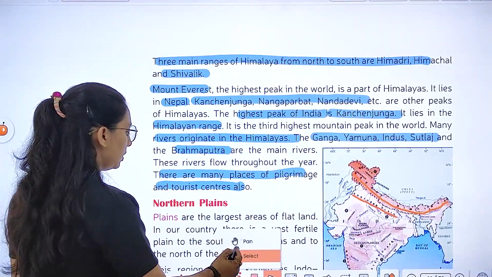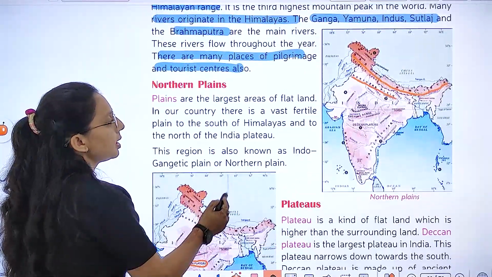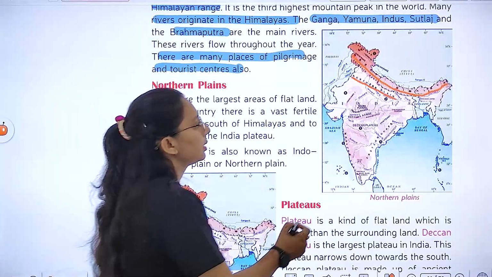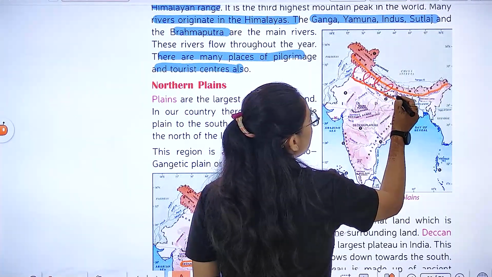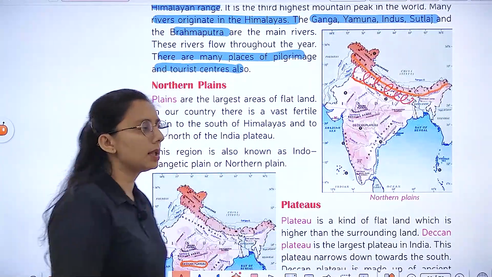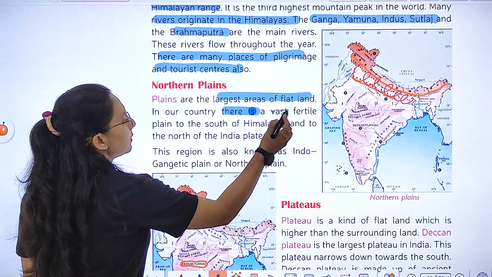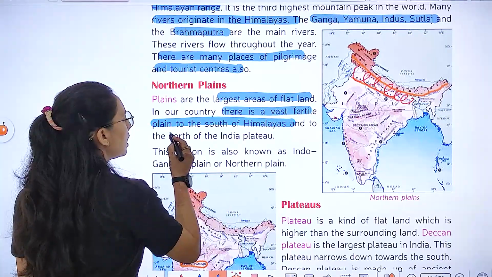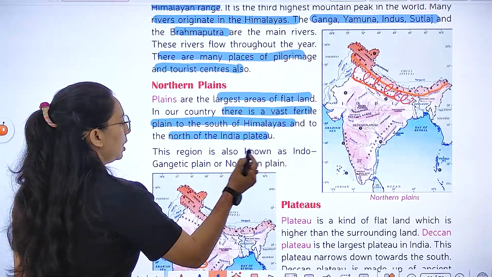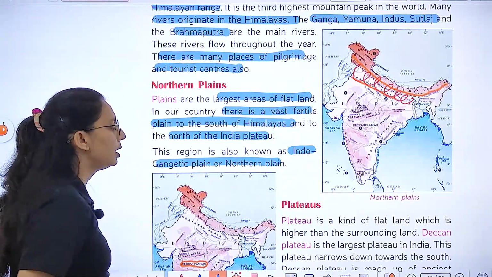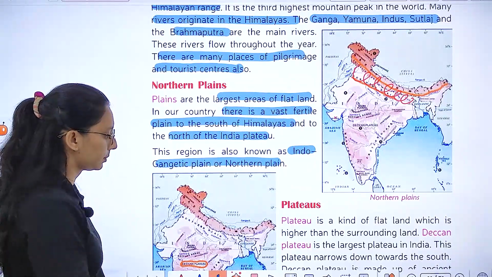If we talk about the northern plains, plains are the largest area of flat land. देखो यहाँ पे आपका northern plains lie करता है. This is the area where the northern plains lie. It is the largest area of flat land. There is a vast fertile plain south of the Himalayas and north of the Indian Plateau. इसको हम Indo-Gangetic plain or northern plain भी कहते हैं.